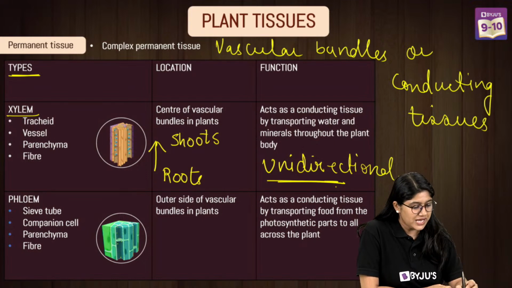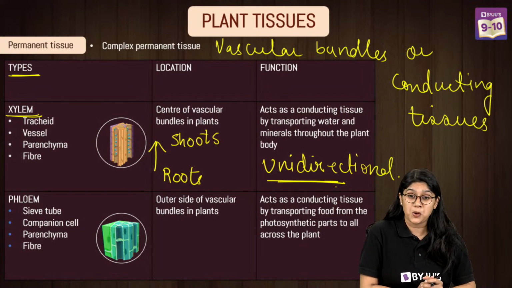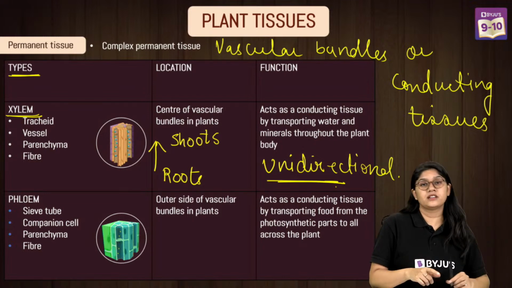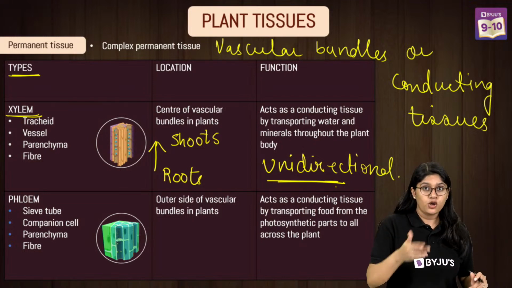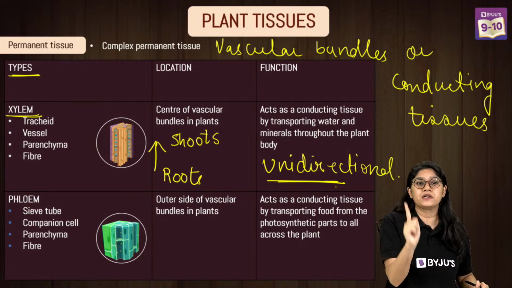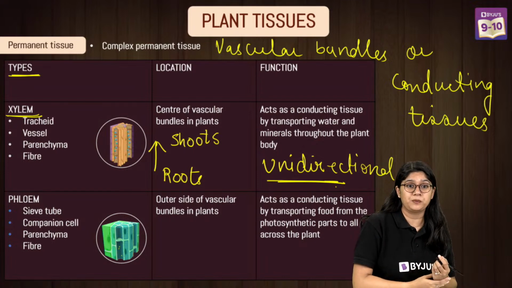Okay, everyone. So xylem is a very important tissue that helps in the movement of water and minerals from the root to the shoot, and the flow of molecules is only in one particular direction. It mostly comprises dead cells. Very good, Jyoti Priya.